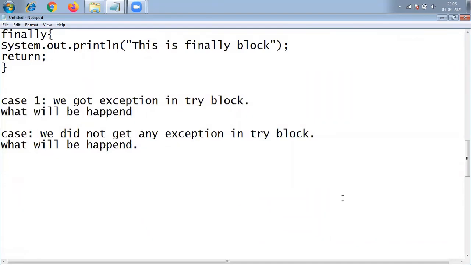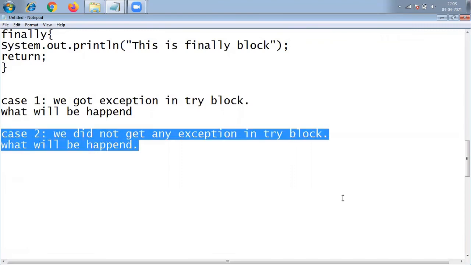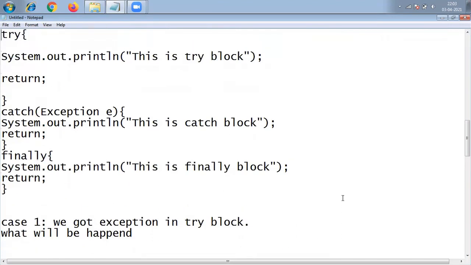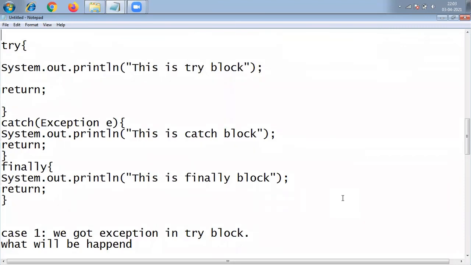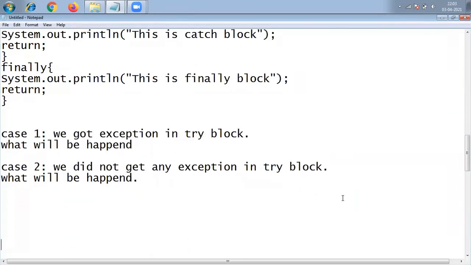And case two, we did not get any exception in the try block, then what will happen? So that's it. Please let me know in the comment section if you know the answer. I'll provide the solution for this one, friends.